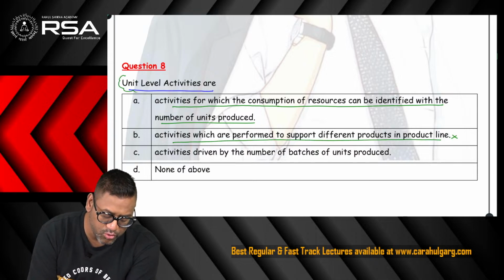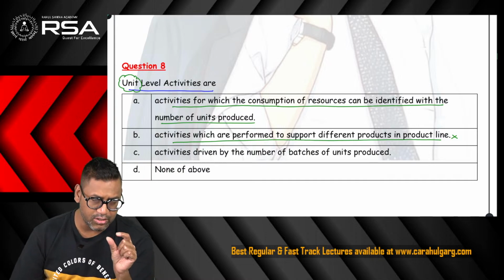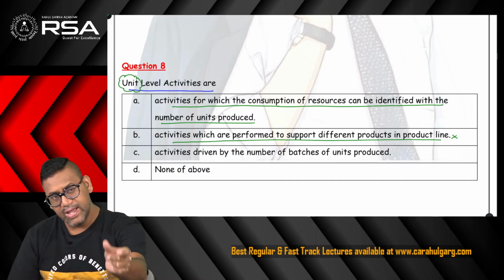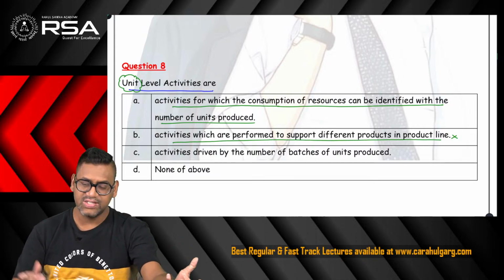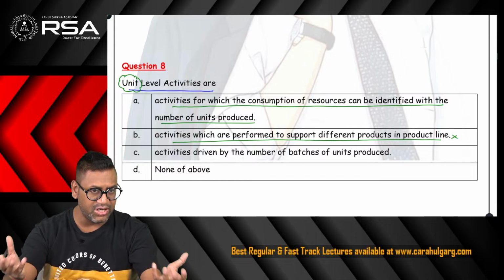Unit level, as the name says, unit level activities means the resource consumption can be identified as per the number of units produced. That both this much has been the consumption and this is the number of units produced, so that you can tie up the relation between them.